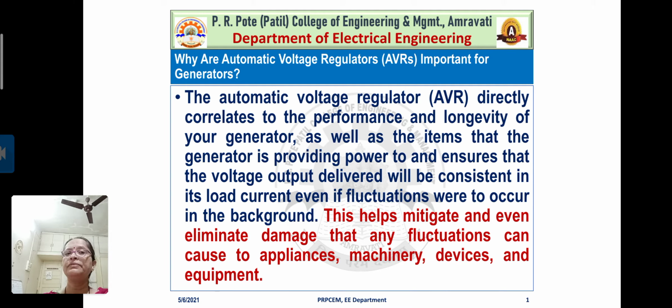And it is possible because of what? Because of automatic voltage regulators. Getting me? Okay. So what happens if we are using an automatic voltage regulator? This helps not only in mitigating but even eliminating damage that any fluctuations can cause to appliances, machinery, devices and equipment.